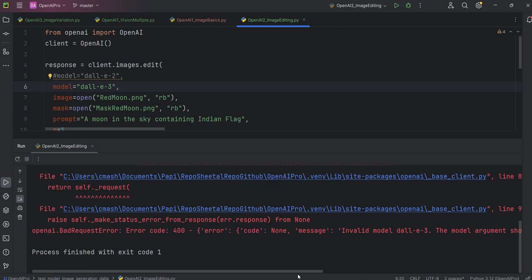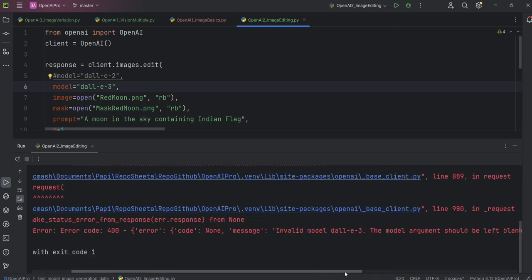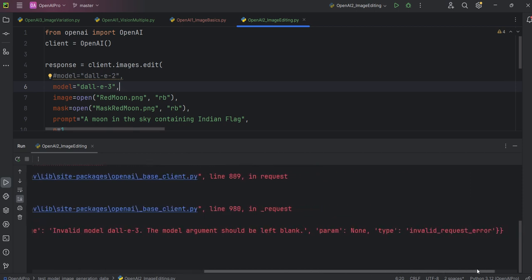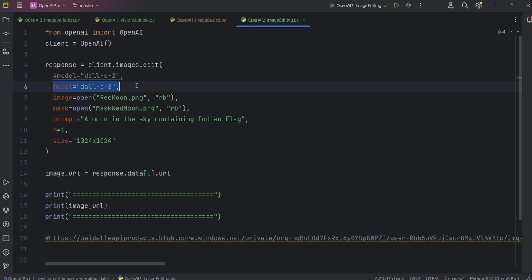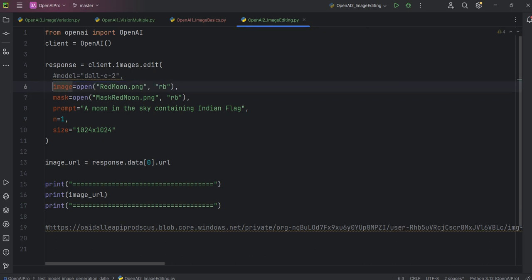Okay, invalid model. The model argument should be left blank. So this is some different error, so the arguments are different. Maybe DALL-E 3 is expecting some different argument. I wanted to show you that some error used to come saying DALL-E is not in your package, something like that. You are not subscribed to DALL-E because now it is a paid one.